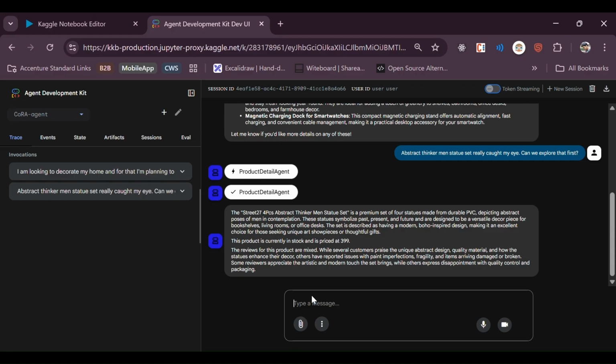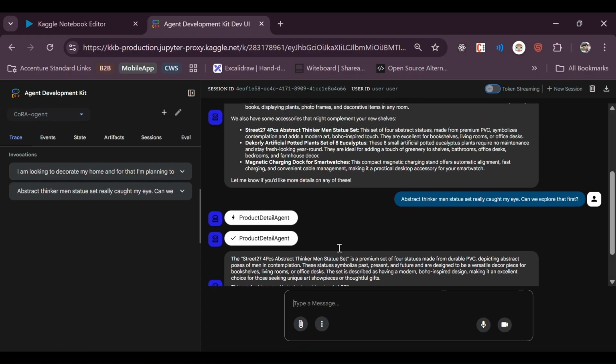Okay, so now we see that it has extracted the detail that this statue is a premium set of four statues made from durable PVC, depicting abstract poses of men in contemplation. Looks like a great product, and it is priced at $399. The reviews for this product are mixed. Several customers praise the unique abstract design and quality material. However, there have been reported issues with paint imperfection, fragility, etc.